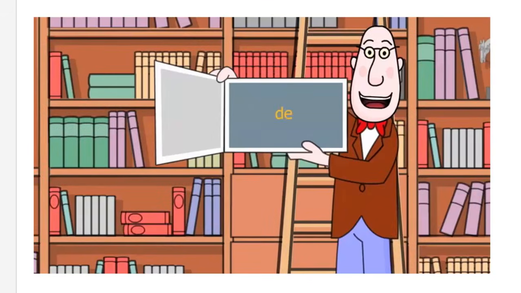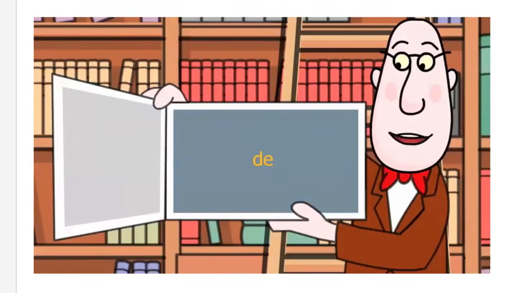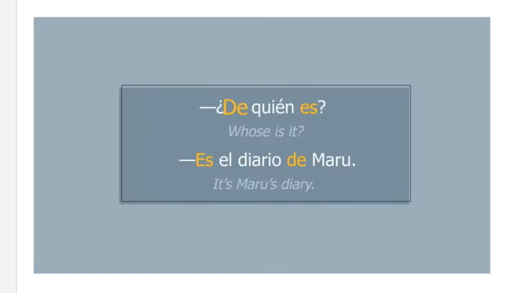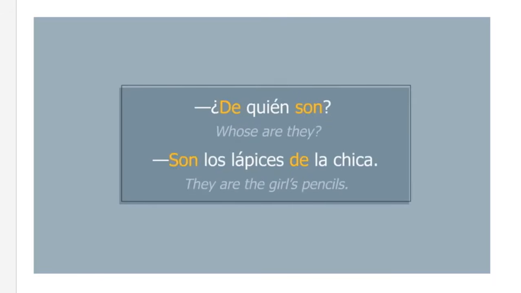Ser also expresses possession when used with the preposition de. Spanish does not have an equivalent of the English apostrophe s. Instead, it uses the construction noun plus de plus the owner. ¿De quién es? Es el diario de Maru. ¿De quién son? Son los lápices de la chica.